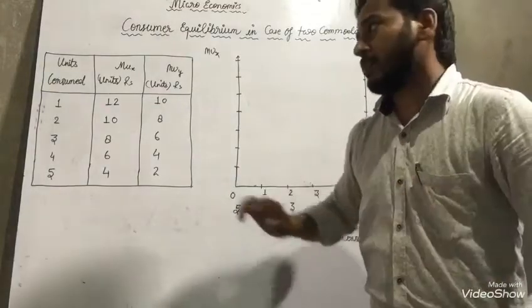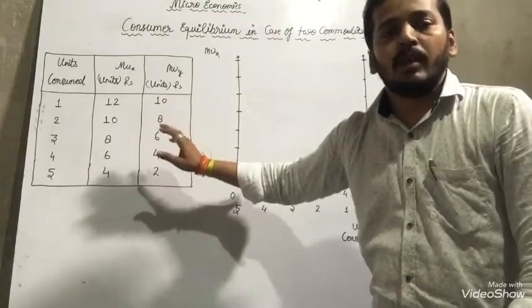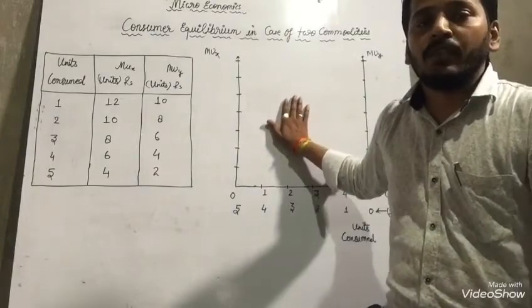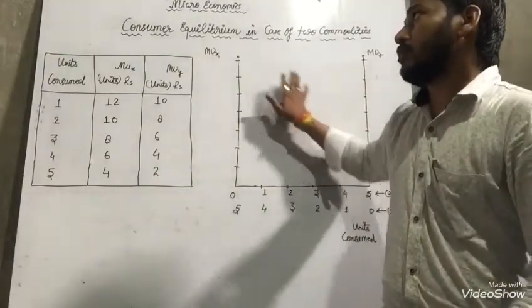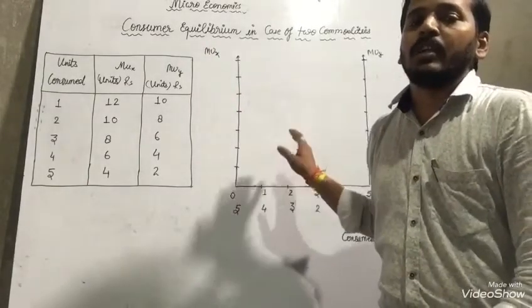This is the explanation with the help of the table. The same table we will explain on the graph, and with the help of that we can calculate marginal utility and consumer equilibrium.